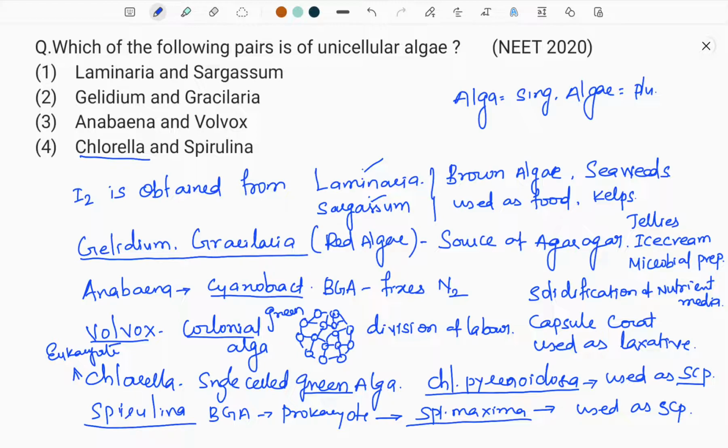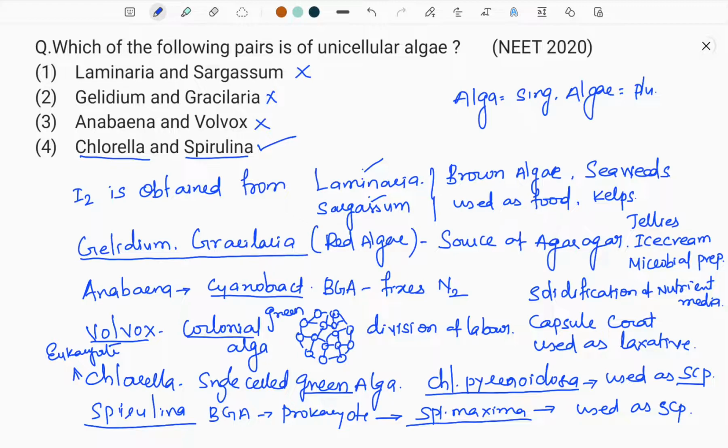Which of the following pairs is of unicellular algae? A very good question. Laminaria and Sargassum are both multicellular algae. Gelidium and Gracilaria are both multicellular. Anabaena is of course a cyanobacterium, but Volvox is colonial, multicellular. Chlorella and Spirulina are both unicellular.